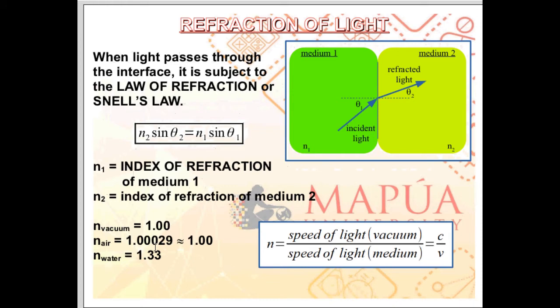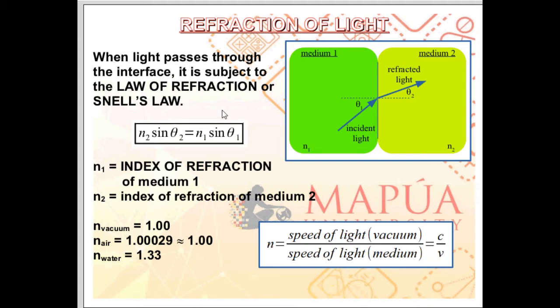On the other hand, for refraction of light, after the incident light strikes the interface, the light passes through, and you have refracted light. Because of the difference in the two media, the light, instead of simply traveling in a straight line, will appear to bend. The bending of light as it passes from one medium to another is what we refer to as the refraction of light.